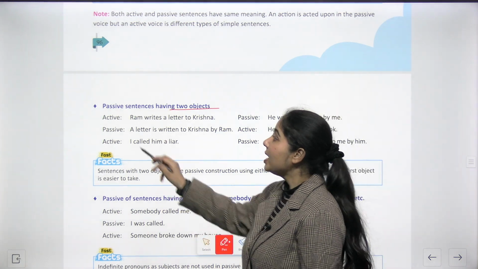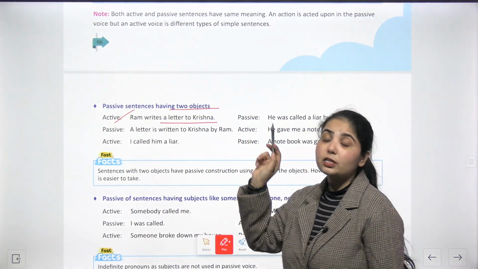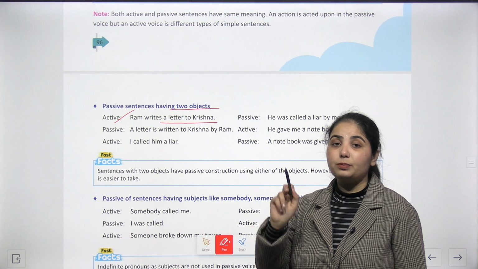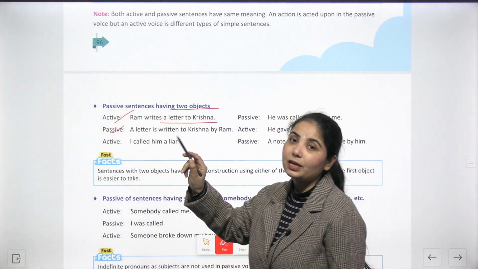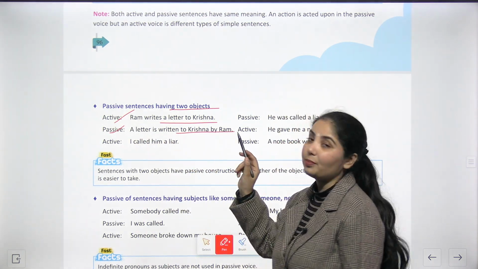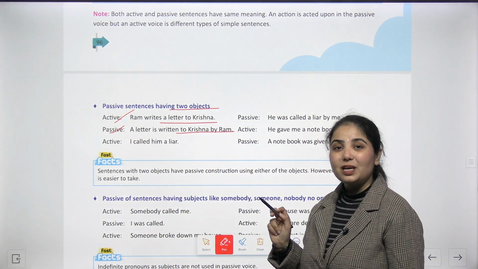For example, in active voice, Ram writes a letter to Krishna. So it means the subject is doing the action by itself. But in passive voice, what will it be? A letter is written to Krishna by Ram. I hope it is clear to you all.